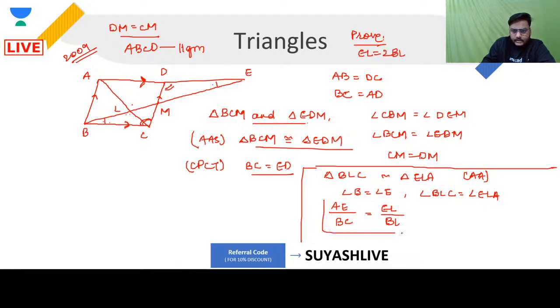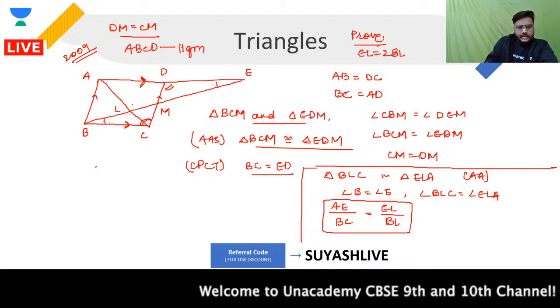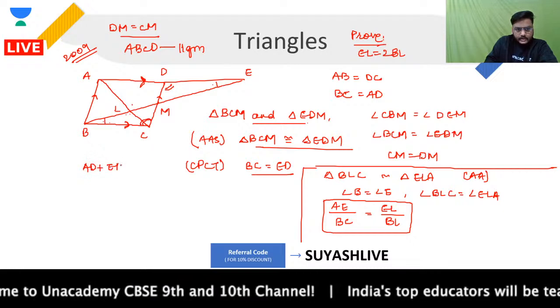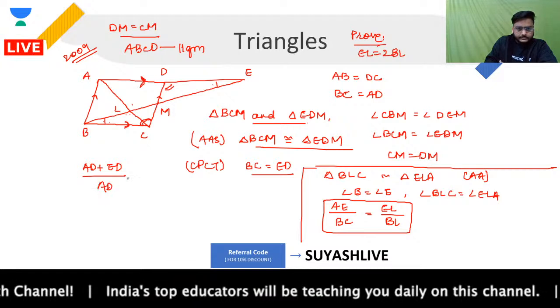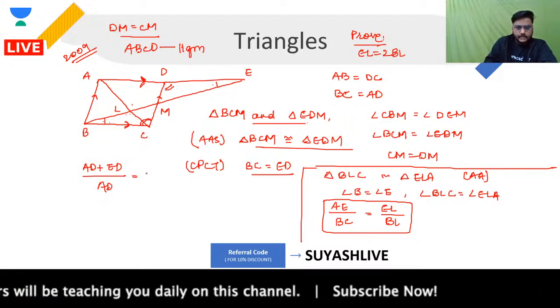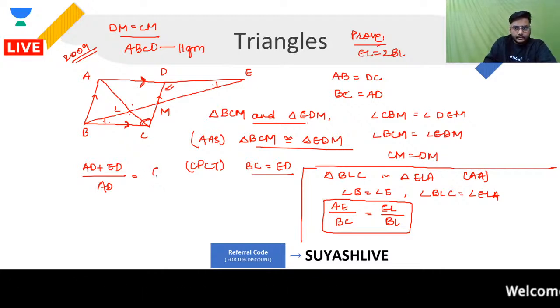All of you clear, guys? This is what will happen for sure. If I talk about AE, what is AE? AE is nothing but AD plus ED divided by BC. I can write AD is equal to what I'm having from here, EL upon BL, whose relation I have to find. Let's keep it this way right now.